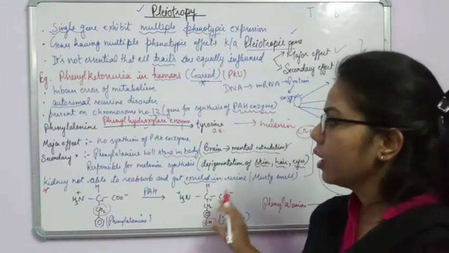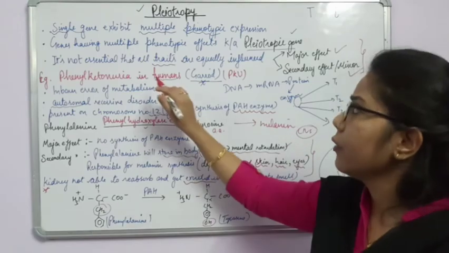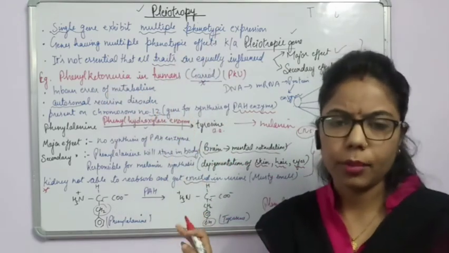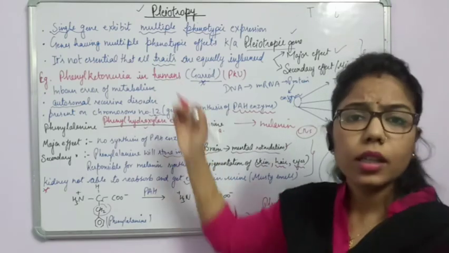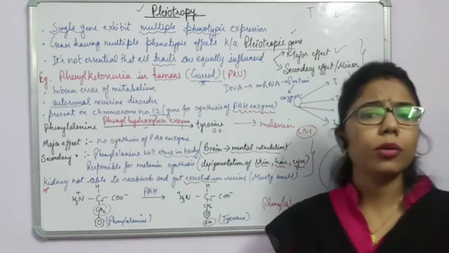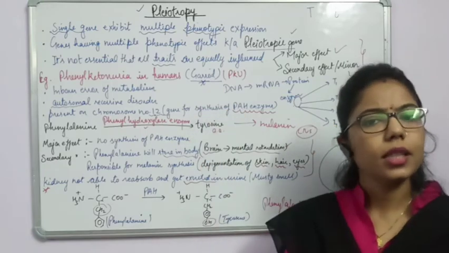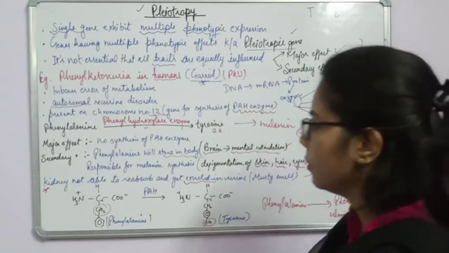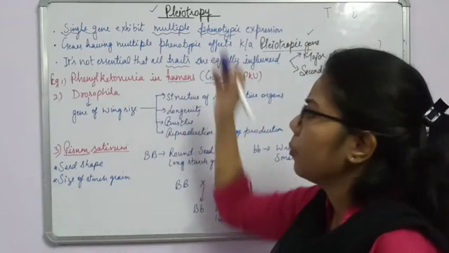Okay, here, if a question is asked, give one example of pleiotropy. So you can give phenylketonuria, because it is mentioned in your NCERT, and it is important from the board point of view. But when we are talking about the NEET purpose, we also have to focus on sickle cell anemia. Okay, so we'll take the next example here. Now some more examples of pleiotropy.